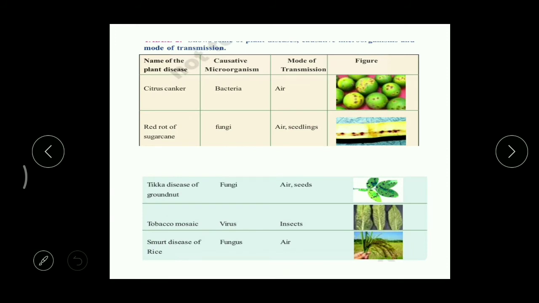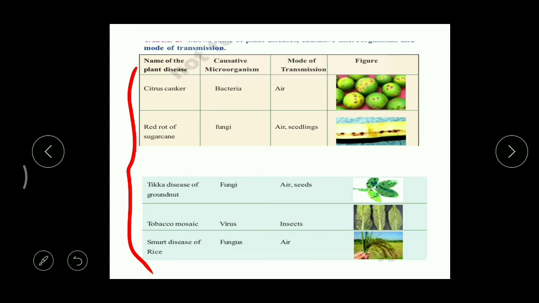Now here we can find the table again, and in the first column we can find different types of disease, like citrus canker, then red rot for sugarcane, tikka disease in groundnut, tobacco mosaic virus in tobacco plant, and then smut disease in rice. It doesn't mean that the remaining plants won't get disease. Almost all the plants will get disease, but this is only an example, right?